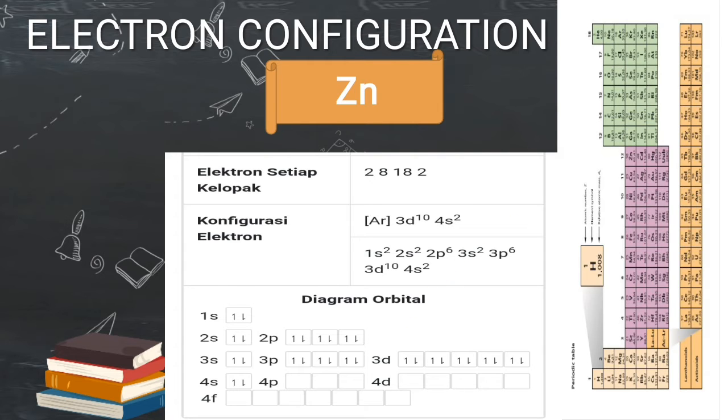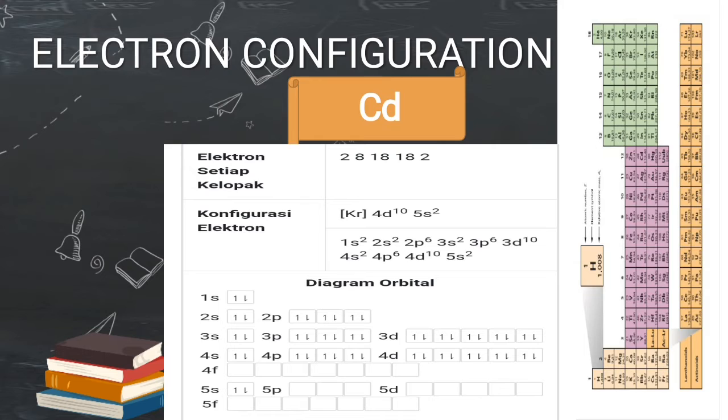And the last, Cd atau cadmium has an electron configuration of shells 2, 8, 18, 18, and 2. And the electron configuration of subshells is 1s2, 2s2, 2p6, 3s2, 3p6, 3d10, 4s2, 4p6, 4d10, 5s2.